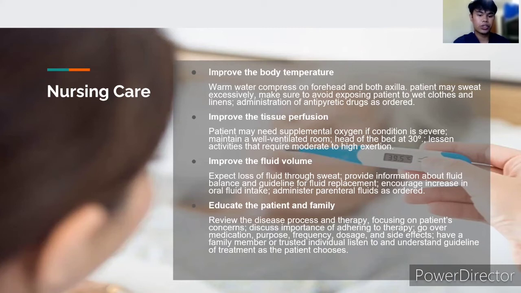Next is to improve the tissue perfusion, and this can be life-saving, especially for unconscious patients. First, we need to maintain a clear airway, and position the patient in a semi-prone position to avoid aspiration of fluid. Now, if the patient is unconscious, we need to insert a nasogastric tube and aspirate the stomach contents to minimize the risk for aspiration pneumonia.